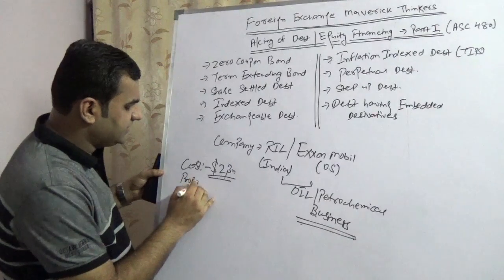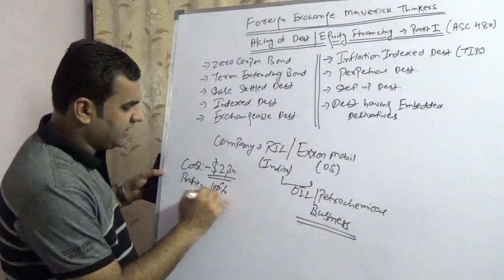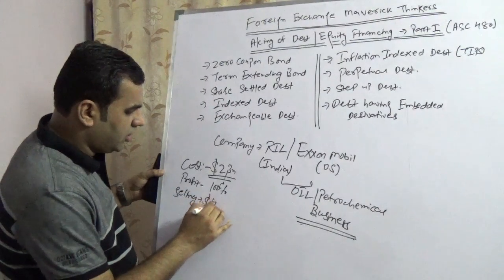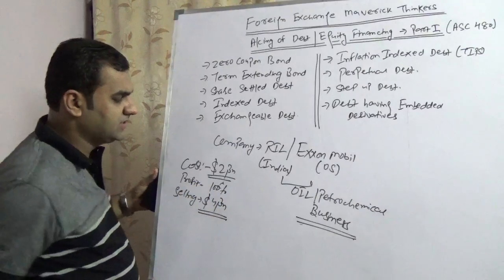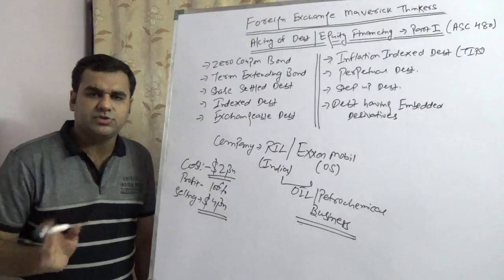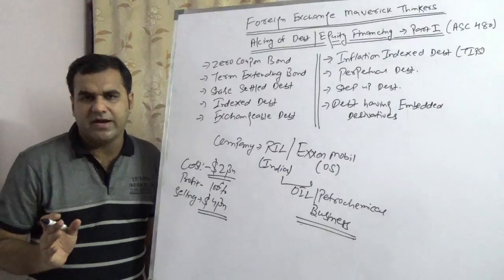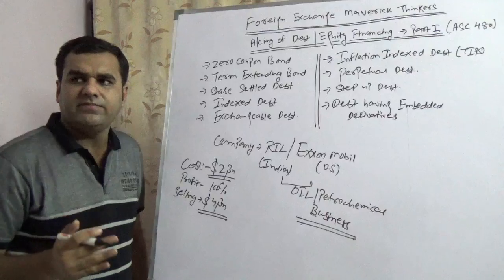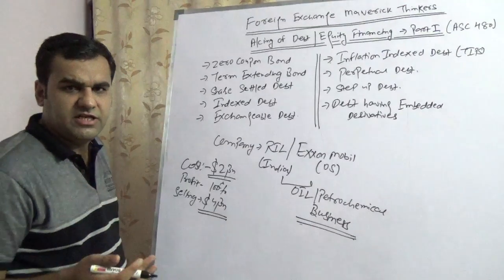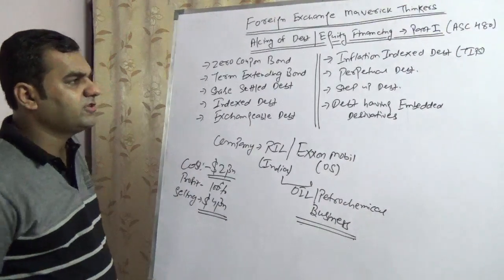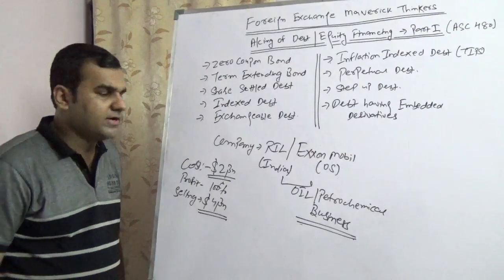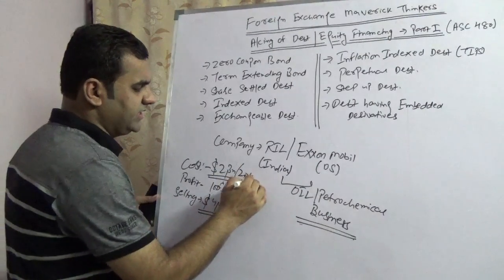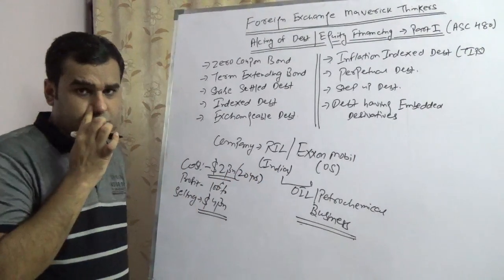Then they will add a profit margin of, say, I am taking 100% here, and the selling price is going to be $4 billion. That's going to be the selling price. But as of now, the cash flow situation seems not very good with both companies, or both companies do not have a sufficient amount of cash in their books. So both have decided to take a kind of debt in their books, and they are evaluating the following options in the market. So a zero coupon debt means, and here again as an example, it is 20 years. So the debt is not going to be of a shorter tenor, it is going to be a longer tenor.